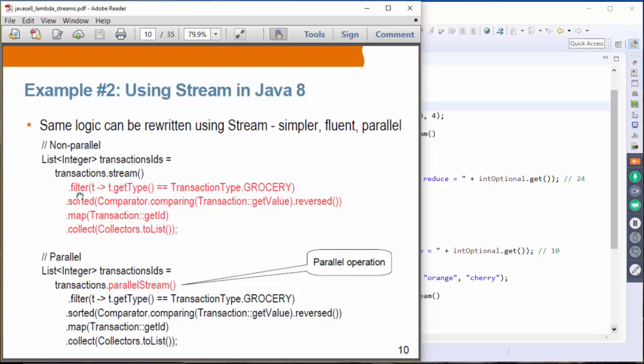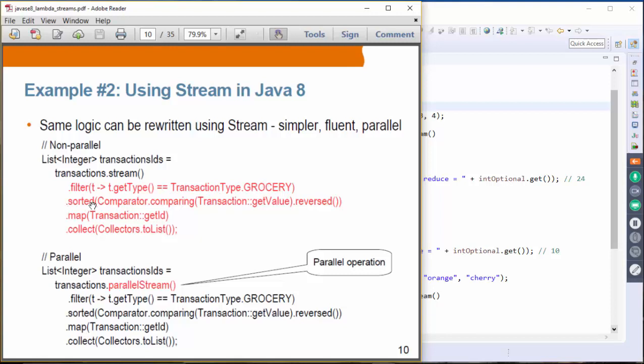In this case, we are filtering only the transaction type that is grocery. We take the transaction object, call its getType method, and compare whether that transaction type is grocery or not. So basically we are selecting only the transactions whose type is grocery.